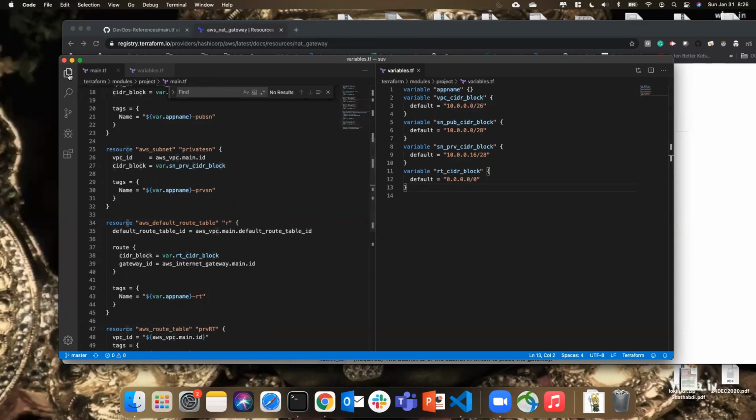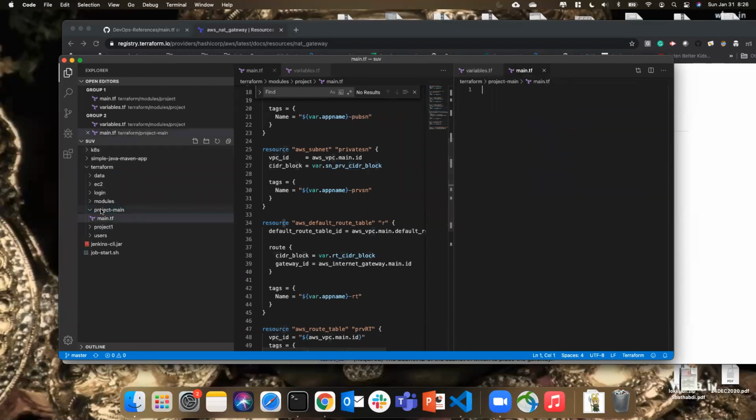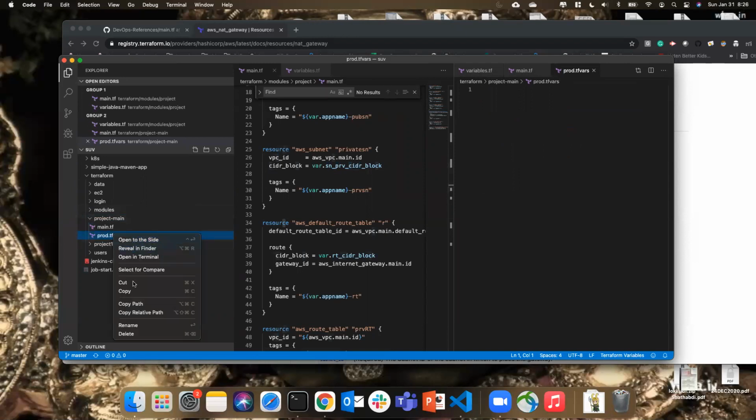main.tf file. Now we have these modules here, so you save it here. You go to your root directory and create a folder, probably. I'll give it the same name, project main. You come here and add your main.tf file. It is always recommended that you use a prod.tfvars, or you can rename it with the per-project name. My project name is HR. This is the main file.